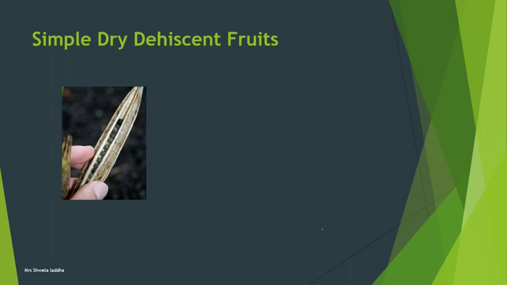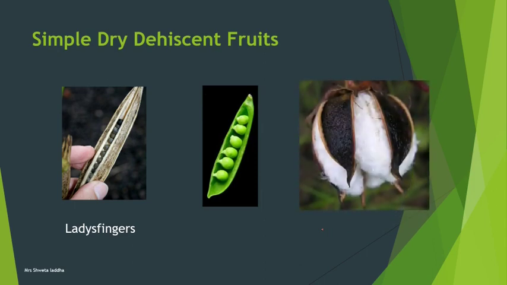This is the capsule of lady's finger, which is a simple, dry, dehiscent fruit which opens at maturity, and you can see it releases the seeds outside. This is the legume of the pea plant, which is a simple dry dehiscent fruit, and the capsule of cotton. All these three dehisce at maturity, so they are simple, dehiscent, dry fruits. Dry because the pericarp is dry.